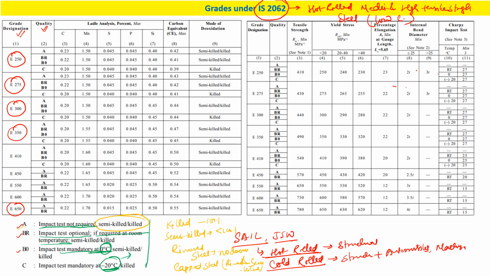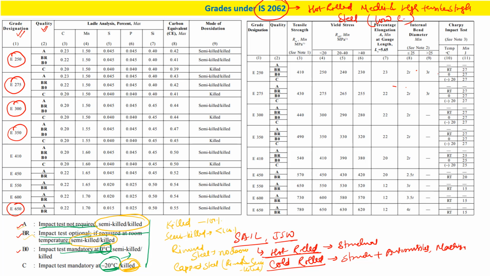So in A we require semi-killed or killed, in BR we again require semi-killed or killed, B0 semi-killed or killed, but in the case of C, you see this is killed only. It is required because the impact test is at minus 20 degree centigrade, which we can only achieve if we have a good quality of steel. So more deoxidation means cleaner steel, because the impurities will be less.